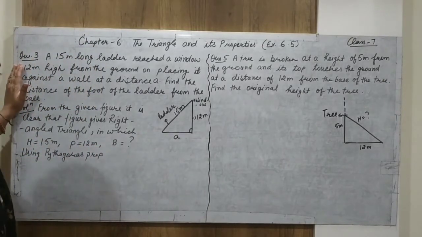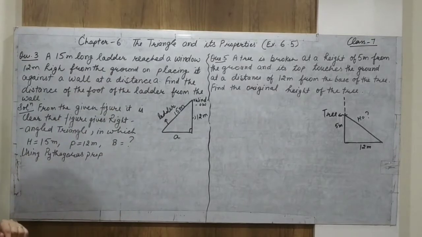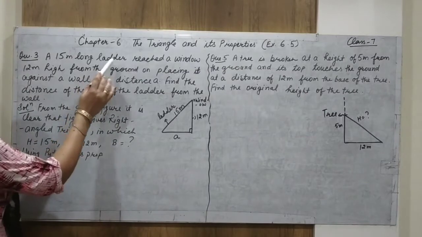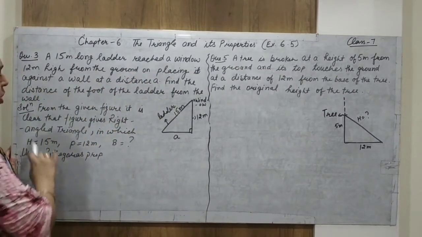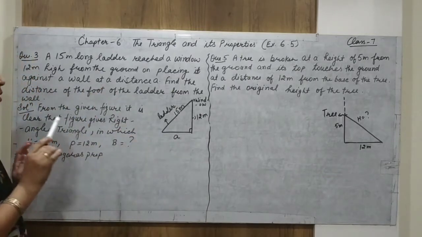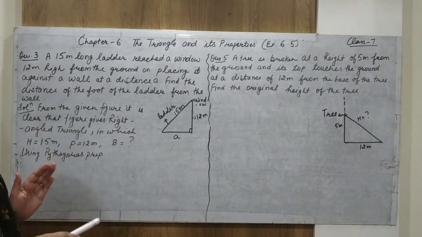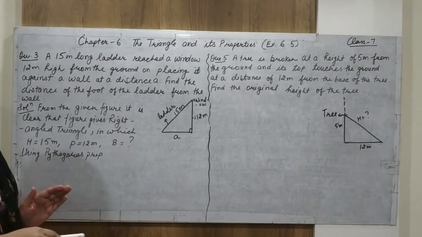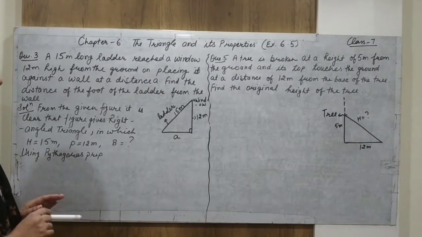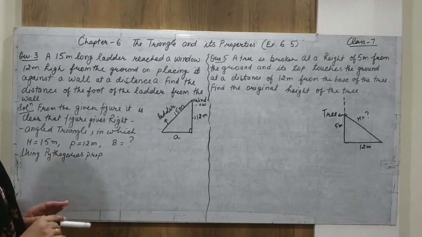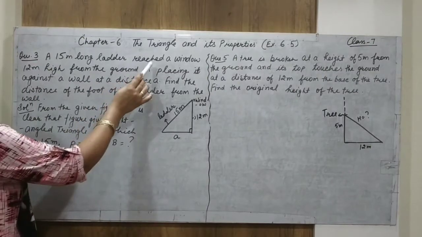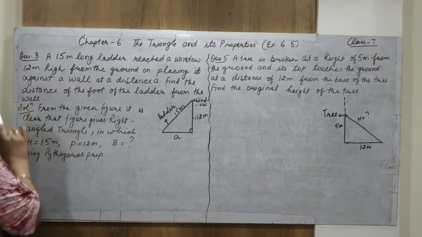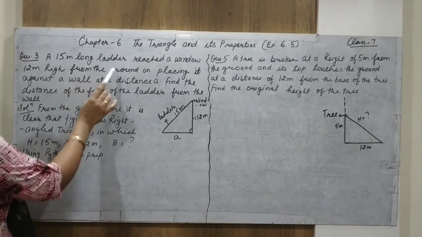The third question of exercise 6.5 is: a 15-meter long ladder reaches a window 12-meter high from the ground. Such questions you must understand word by word, line by line. Only then draw a diagram related to the question, and only then can you understand such questions.